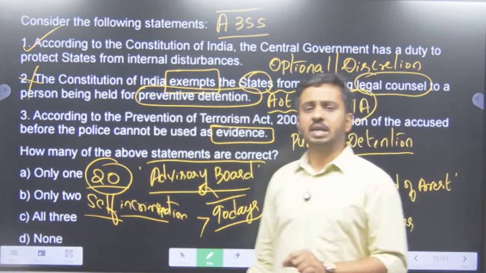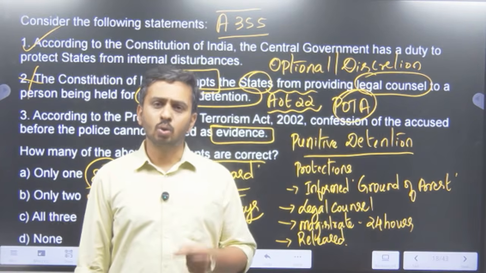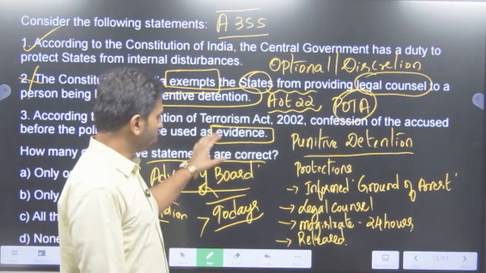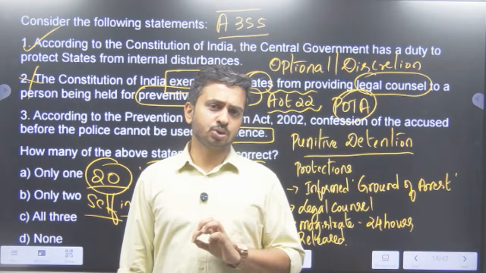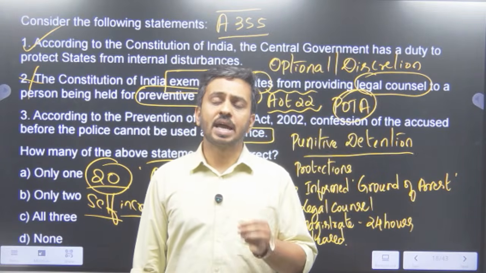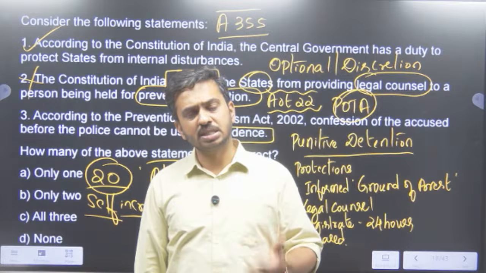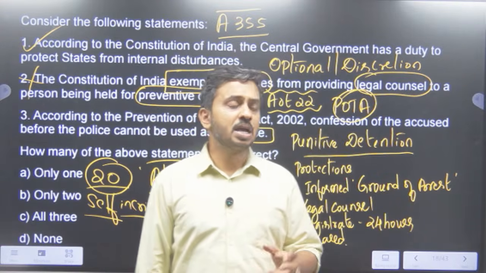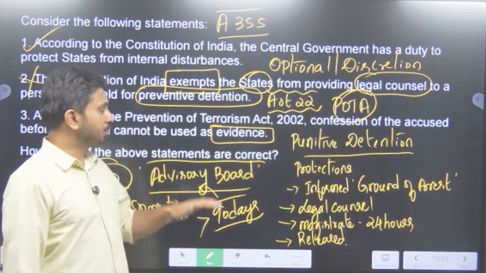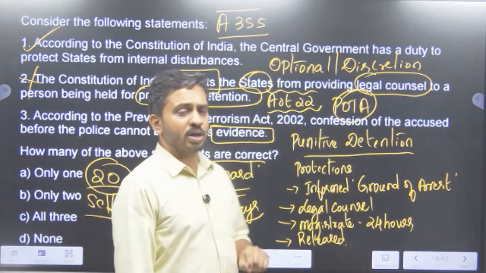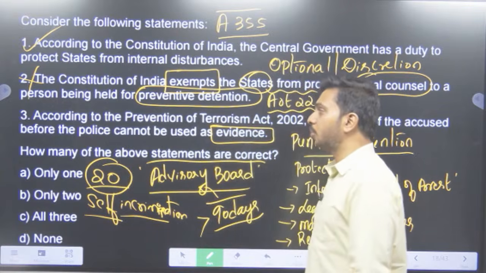Now, can the court declare a person guilty on the basis of this evidence itself? No. The court will consider this as one of the evidences, but these are supporting evidences. It is on the prosecution to prove that the person has actually done the wrong thing or performed the crime by using other evidences. There can be digital evidences, there can be people evidences, etc. So these are things which can be used as circumstantial evidences, supporting evidences, but other evidences are required for prosecuting that person. So is it allowed under the POTA?